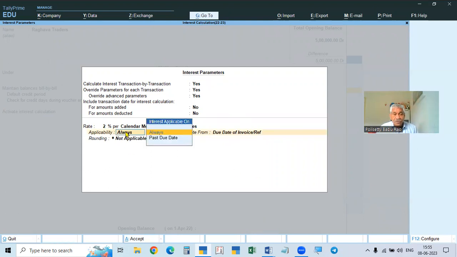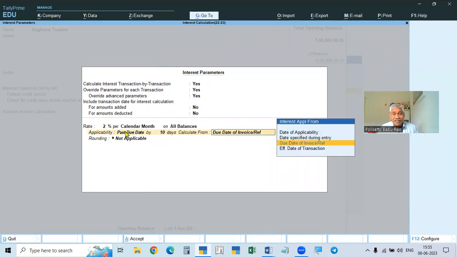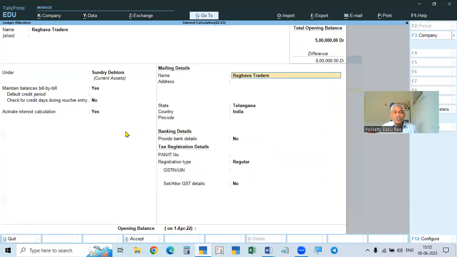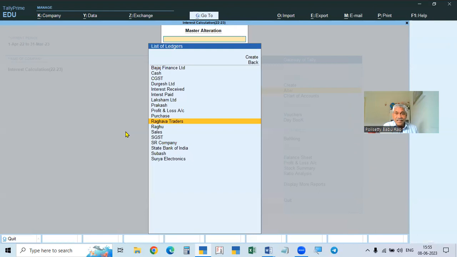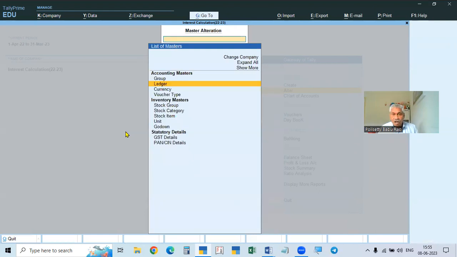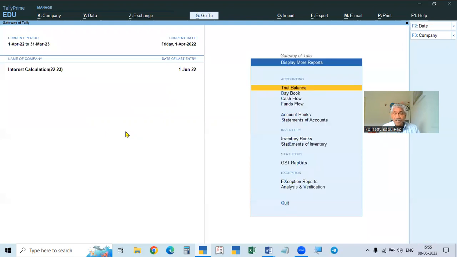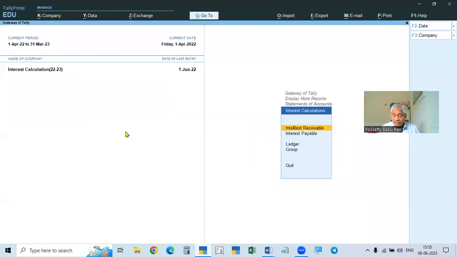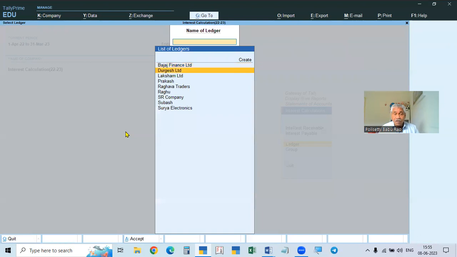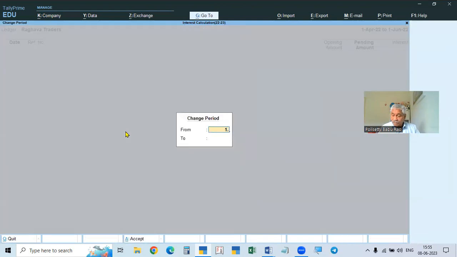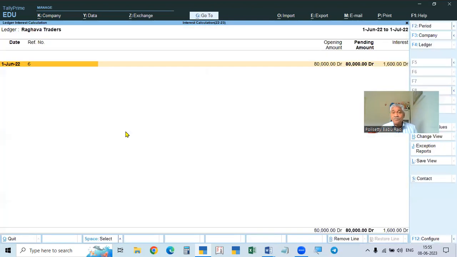In such a case, what to do? We have to give past due date by 10 days, the same thing. In such a case, you have to take it as date of applicability. So we have taken this here, calculated, okay, completed. Now go to calculate the interest: display, statement of account, interest calculation, ledger. Go to Raghava Traders, 1st June to 1st July. See, the same thing, for 1st June it is taking 2nd June.